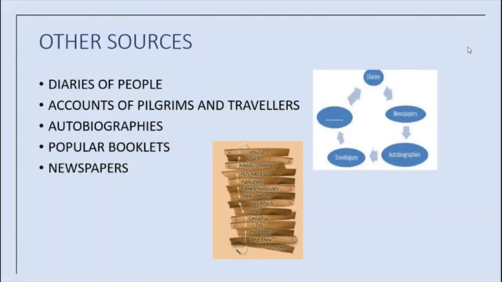So, the historians use the diaries of people, accounts of pilgrims and travelers, autobiographies of important personalities and popular booklets that were sold in the local bazaars. Then as printing spread, newspapers were also published. So the historians also use these newspapers as a source.